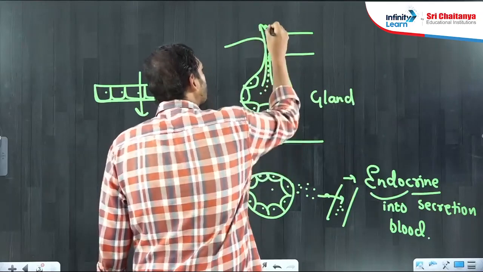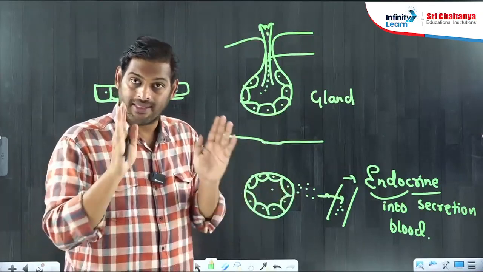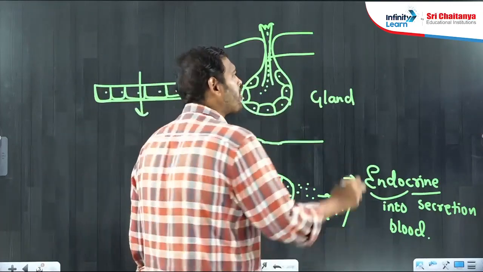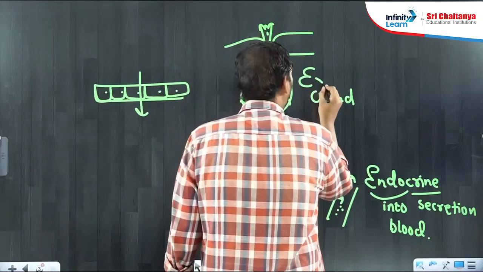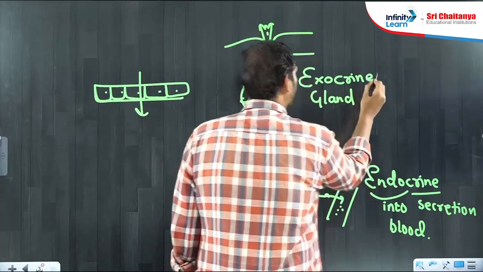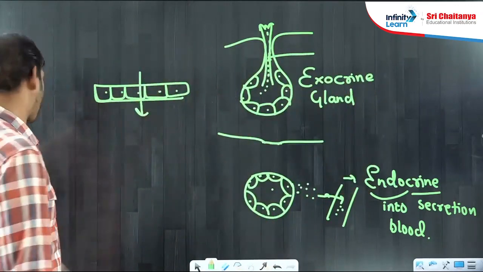So this secretion will not mix into blood. They will be released out of blood. Such kind of gland was referred as out secretion, exocrine gland. Exocrine gland and endocrine gland.